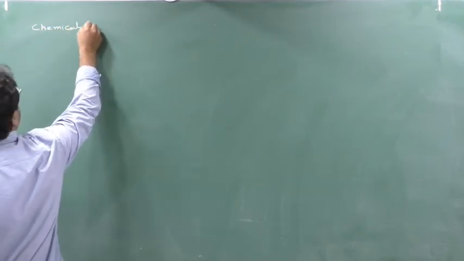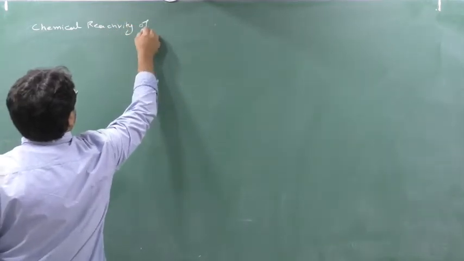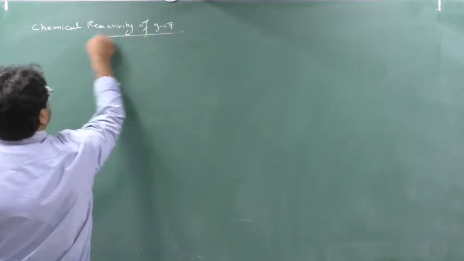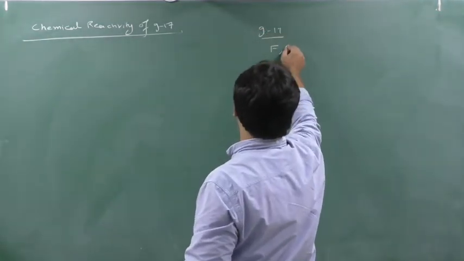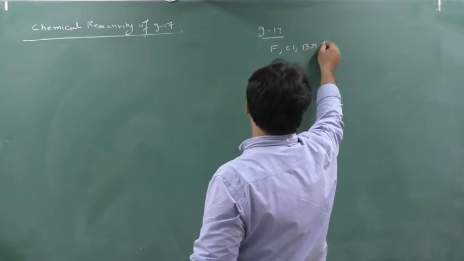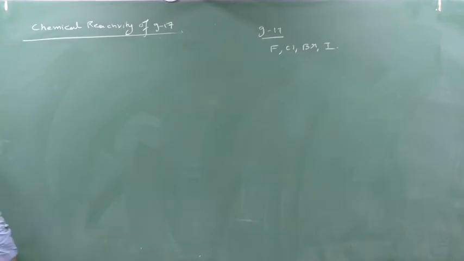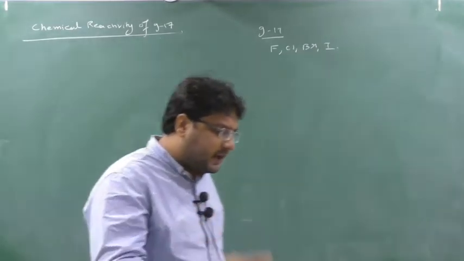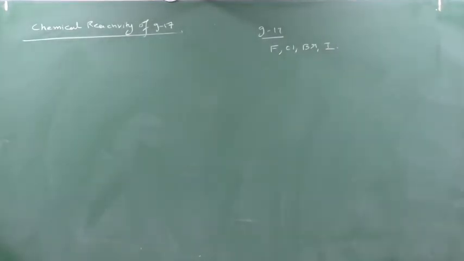So first point you can write down, the chemical reactivity of group number 17. See, group number 17 elements are fluorine, chlorine, bromine, iodine. So this astatine we are not considering because astatine is a radioactive element, I told you. So we are forgetting that. You remember fluorine, chlorine, bromine, iodine, but remember astatine is also a group number 17 element.